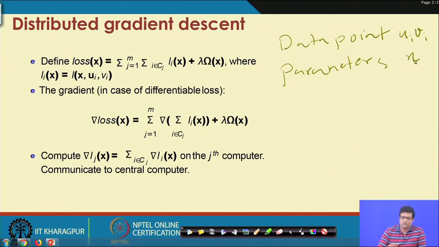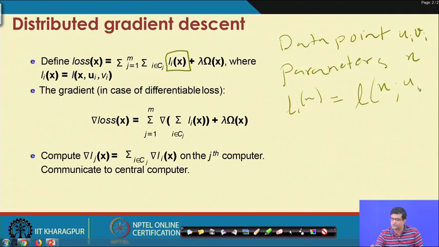So our Li of x is the loss function, which is a function of x given ui and vi.